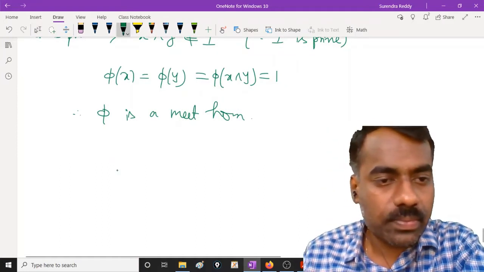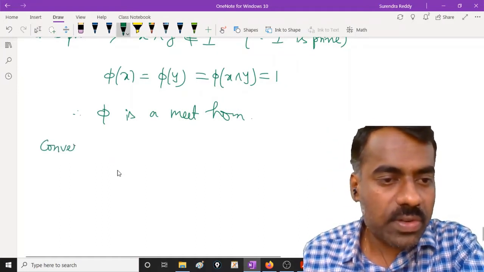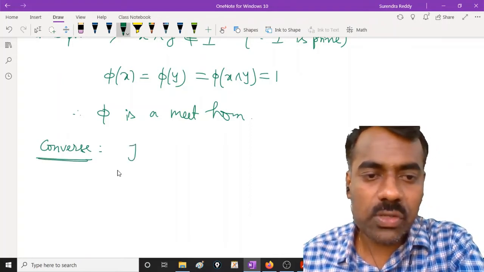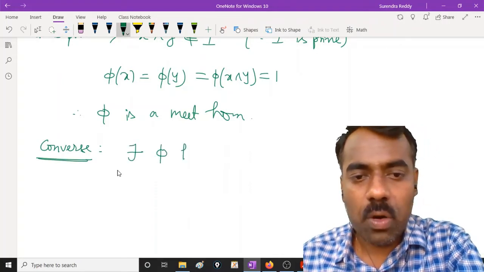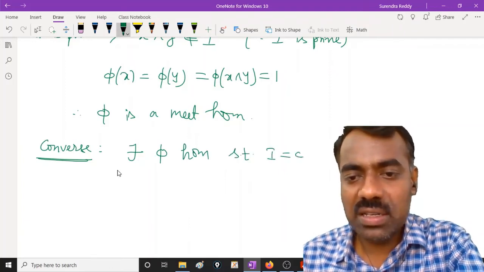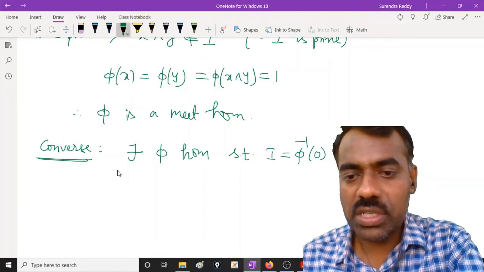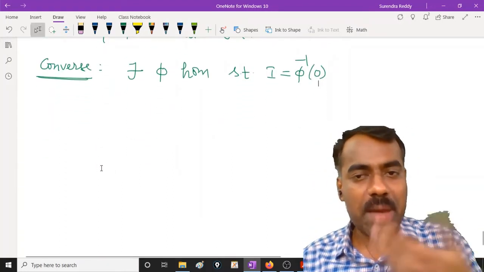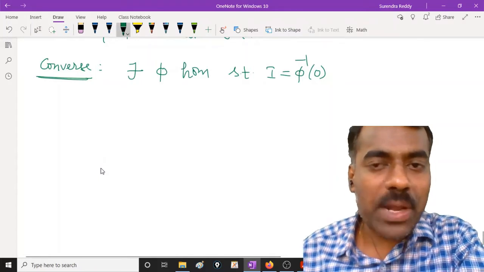Conversely, we will try to prove the converse. Suppose we assume that there exists a homomorphism phi such that I is phi inverse of 0. We want to show that I is a prime ideal, but by 1 we know that I is already a proper ideal.